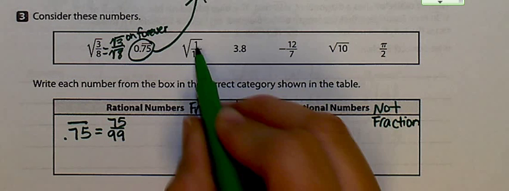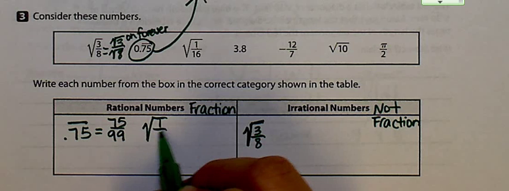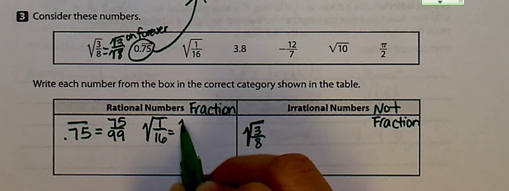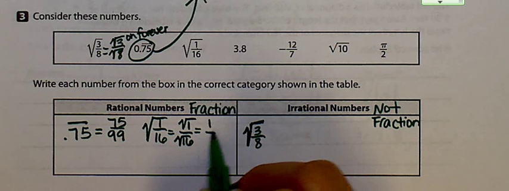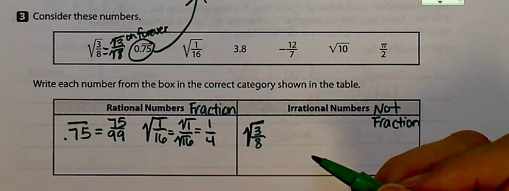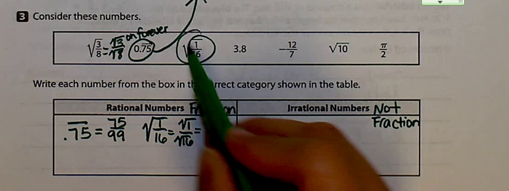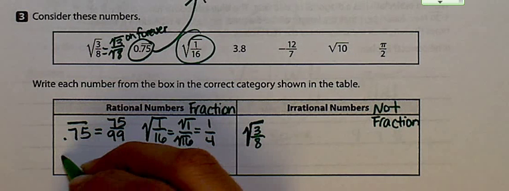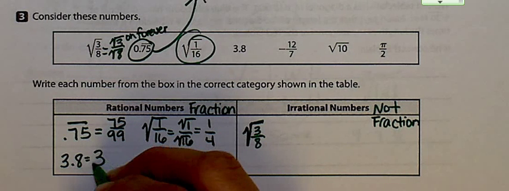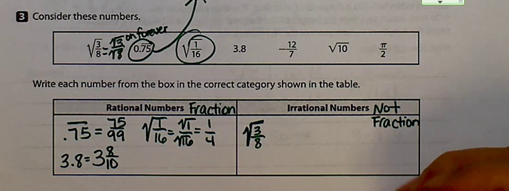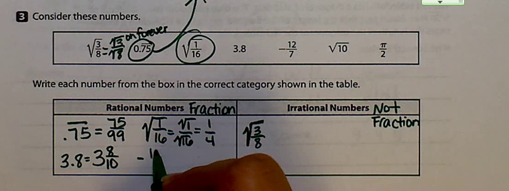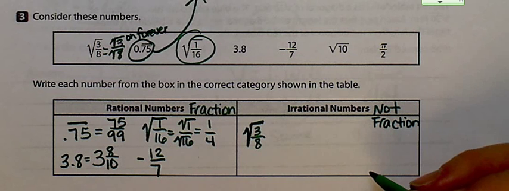Right here, the square root of 1/16. Well, the square root of 1 is 1, and the square root of 16 is 4. So I just wrote that number as a fraction. So we're good with that one. 3 and 8/10, just like you say it. 3 and 8/10. I just wrote that as a fraction. -12/7 is already a fraction, so I'm good to go there.